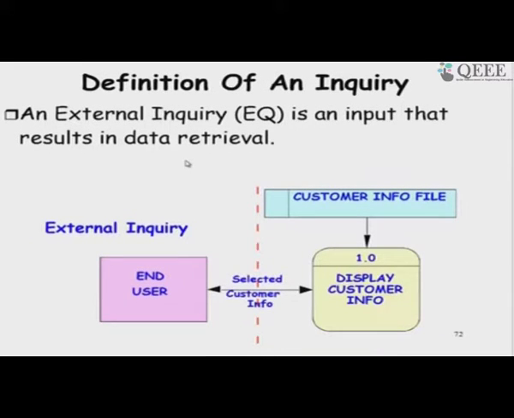An inquiry does not modify the internal data, but may input some data like roll number, etc., which are just used for internal processing like searching, retrieving, but they do not modify the internal data. So, that is the definition of an inquiry.